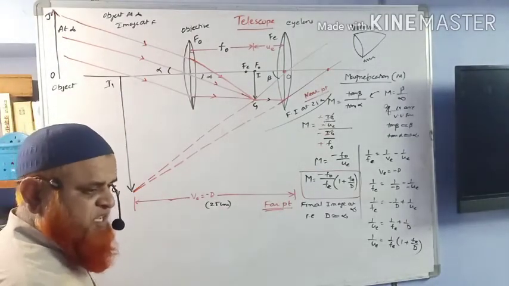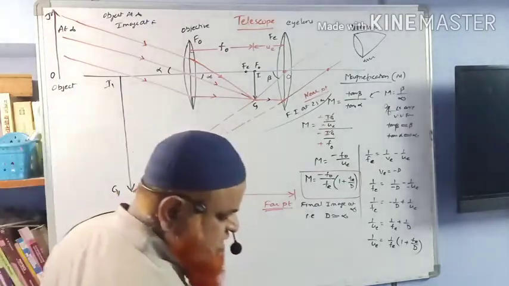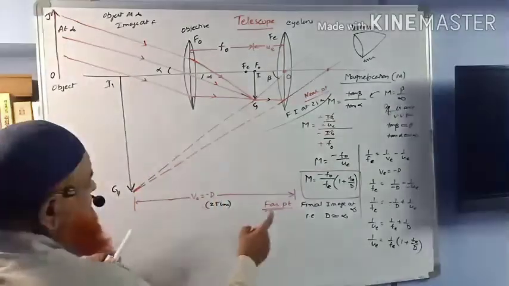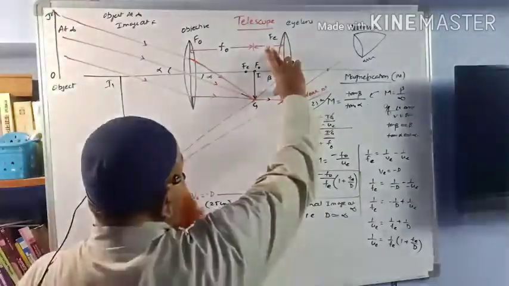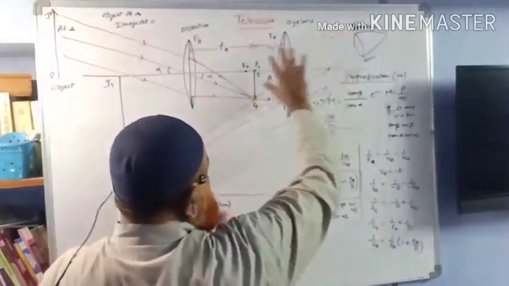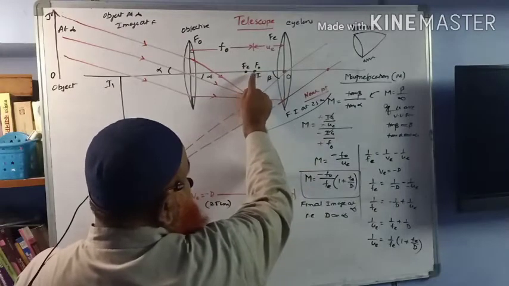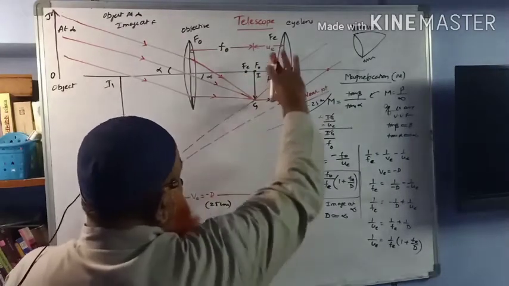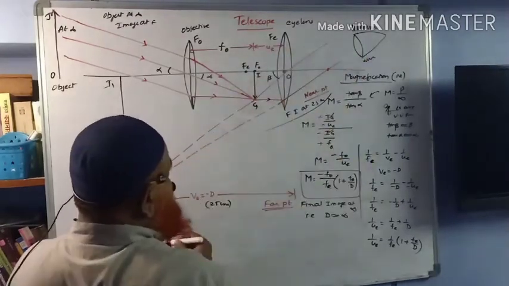The diagram also changes a little bit. How the diagram is going to change, I will tell you. To get the final image at infinity, you will move this lens backwards so that this point will exactly coincide here. When you move this lens backwards, what happens, you know?